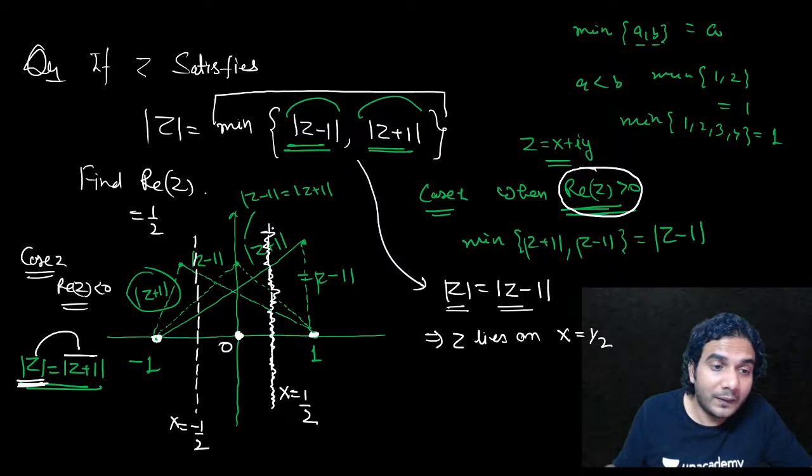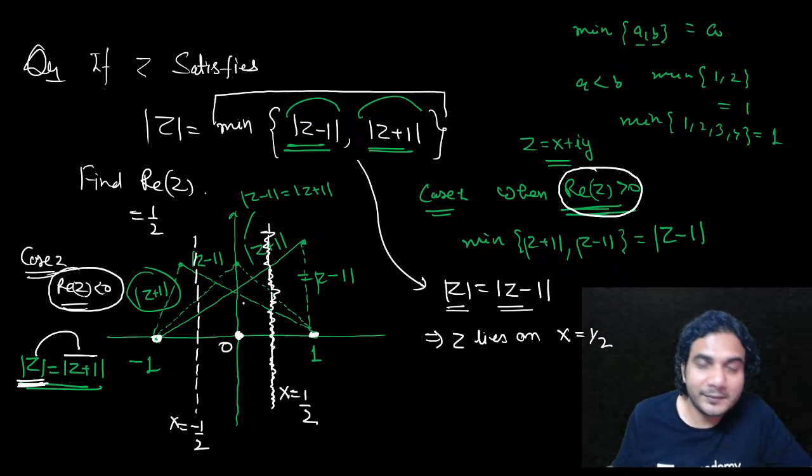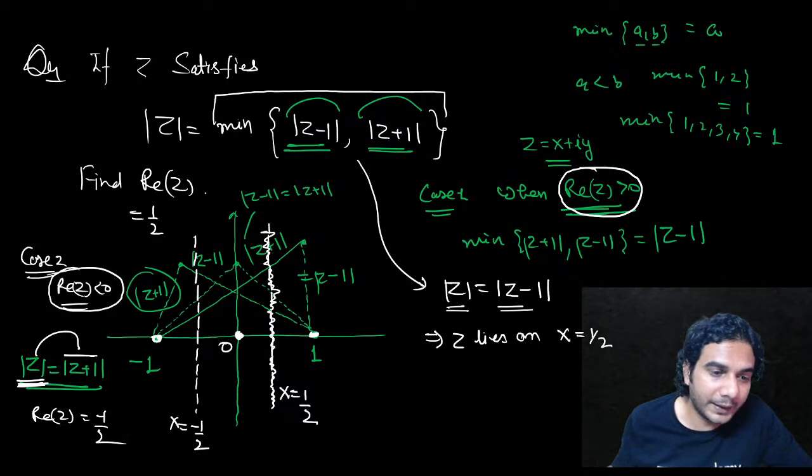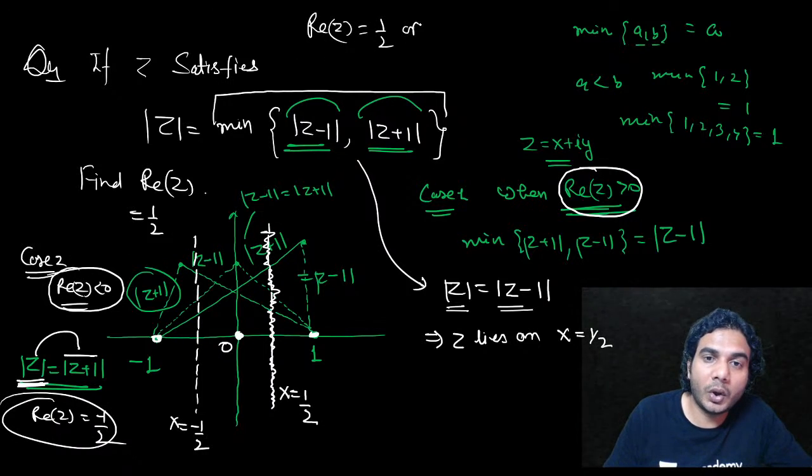And this line falls in the region which we have taken in case 2, the left side of the y-axis. So yes, what is the real part in this case? The real part of Z in this case will be minus 1 by 2, okay? So we are getting two answers. Either the real part of Z will be 1 by 2 or it will be minus 1 by 2. That is our final answer.